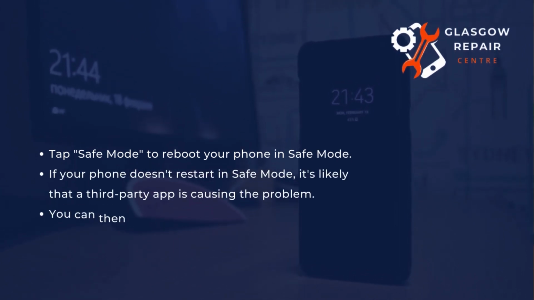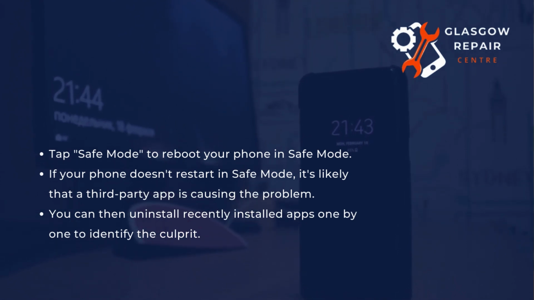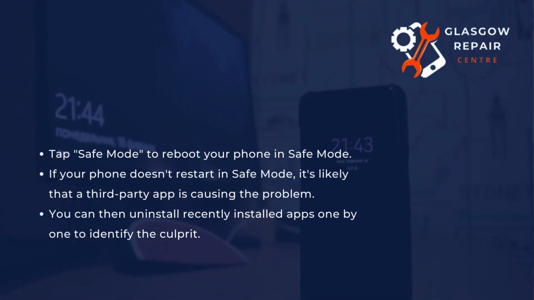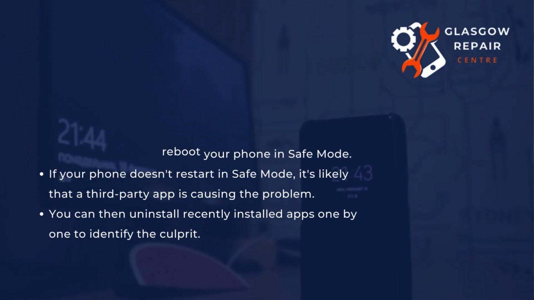If your phone doesn't restart in safe mode, it's likely that a third-party app is causing the problem. You can then uninstall recently installed apps one by one to identify the culprit.